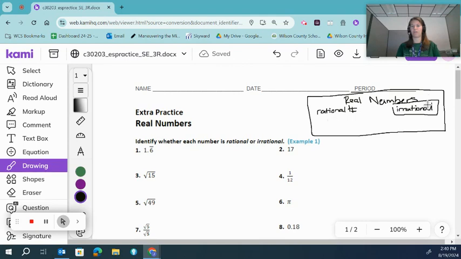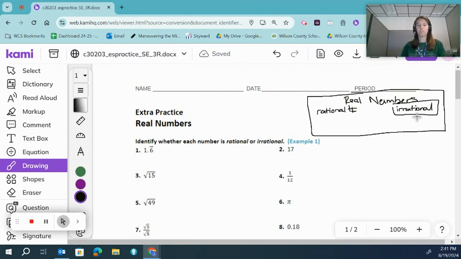Irrational numbers are numbers that cannot be written as a fraction. That's going to be decimals that continue without a pattern forever and ever, they never stop and they never repeat a pattern. That's going to be your square roots or cube roots that are not perfect. For instance, the square root of 4 is 2. The square root of 5 doesn't have an exact whole number answer, so that would be considered irrational.